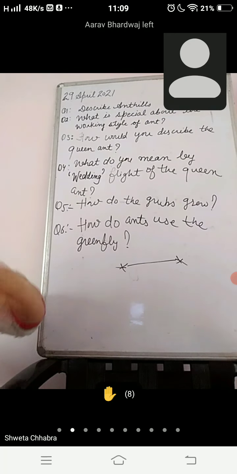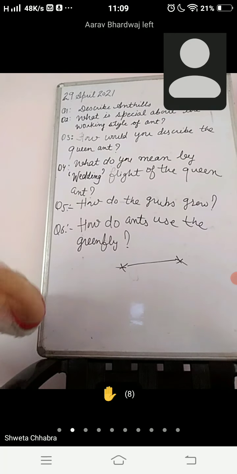Okay. And there is need only to tell about the designation, that the queen ant is basically the mother of the entire population of that area, and its lifespan is about 15 years. That's all about that. Now let's move to question number 4.